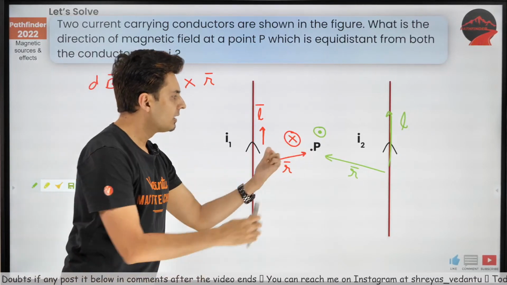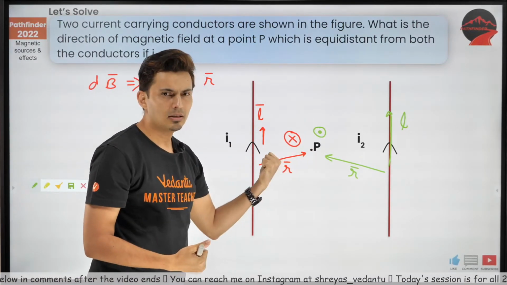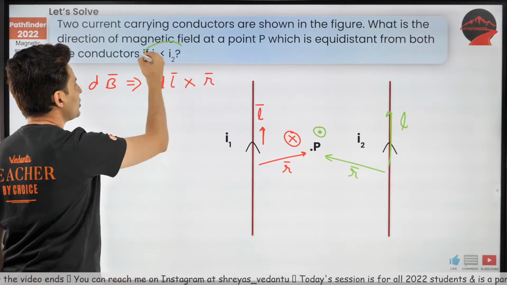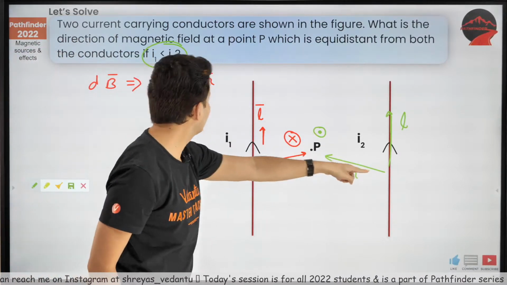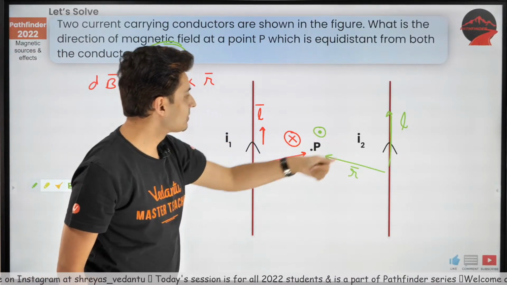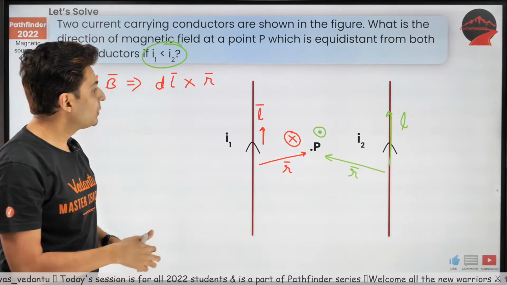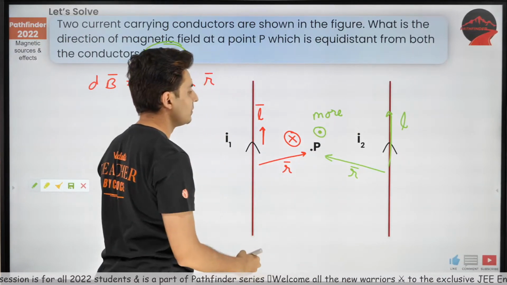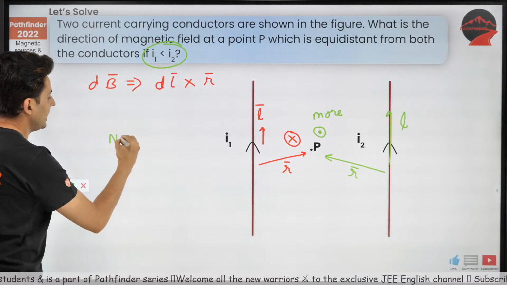So it looks like there is an inward and an outward field, but will they not cancel each other? Oh, there is a catch. You can see the currents are different. Look at that, I2 is more. I hope this is clear. I2 is more means this one is more, and this one is less. So hence, which direction is the net field?